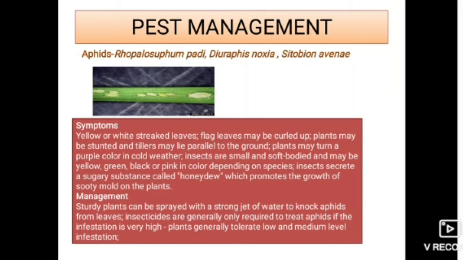Insects are small and soft bodied and may be yellow, green, black or pink in color depending on species. Insects secrete a sugary substance called honeydew which promotes the growth of sooty mold on the plants. It can be managed by spraying a strong jet of water to knock aphids from leaves. Insecticides are generally only required to treat aphids if the infestation is very high. Plants generally tolerate low and medium level of infestation.